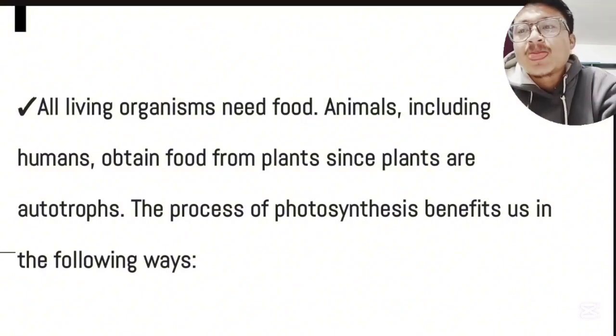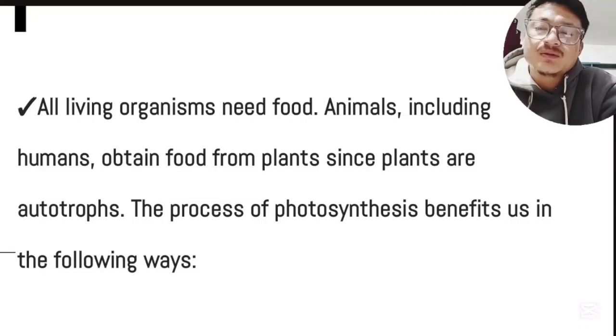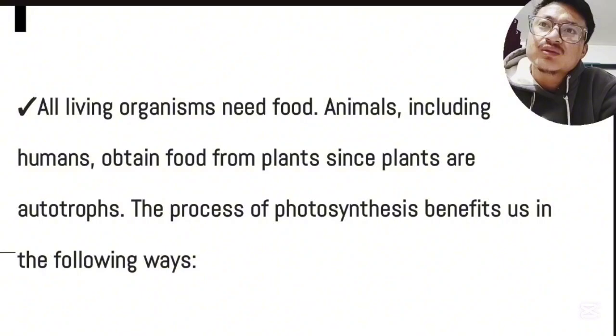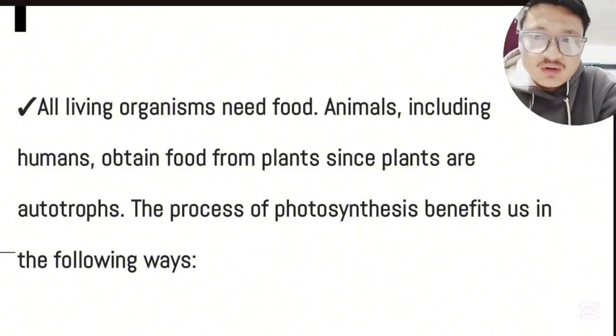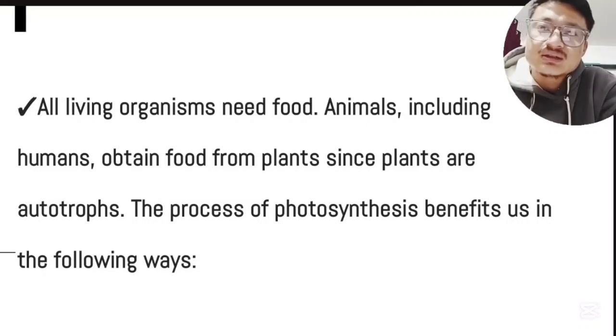Autotrophs, meaning the organisms that prepare their own food, are called autotrophs, and the organisms that cannot prepare their own food but depend on other organisms are called heterotrophs. Example, animals are heterotrophs and plants and algae are autotrophs.